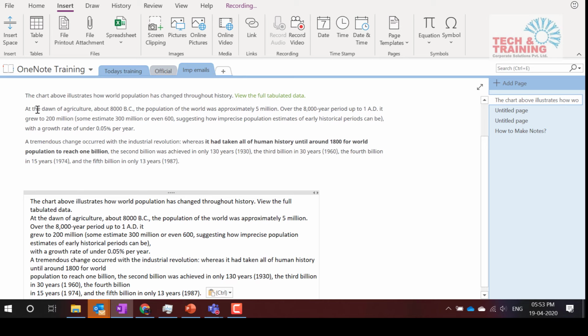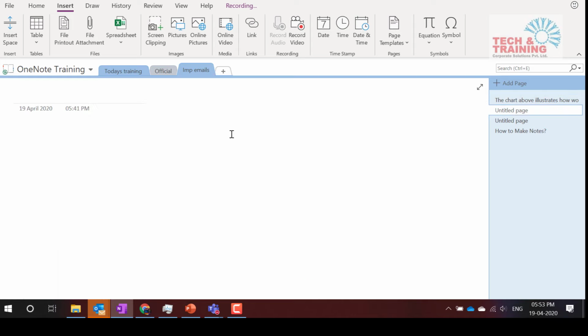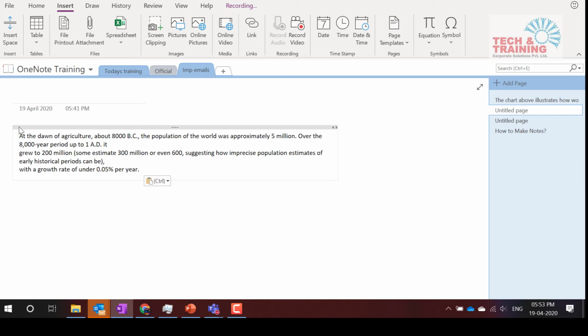So I said I wanted this particular paragraph, so I'm selecting this particular paragraph here. Okay, so this is per year. I have taken that and I can copy it elsewhere as well. So friends, see how simple it is to copy the text from a picture. This can be very useful when you have a scanned PDF or scanned document. But let me tell you, like you have seen, there was a very big challenge in terms of formatting. This copy text from picture clearly copied only the text. It did not copy the formatting. So that difference you will have to manage.